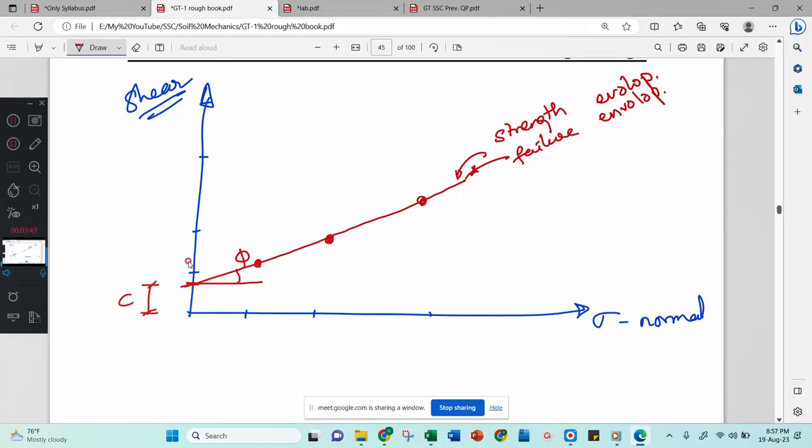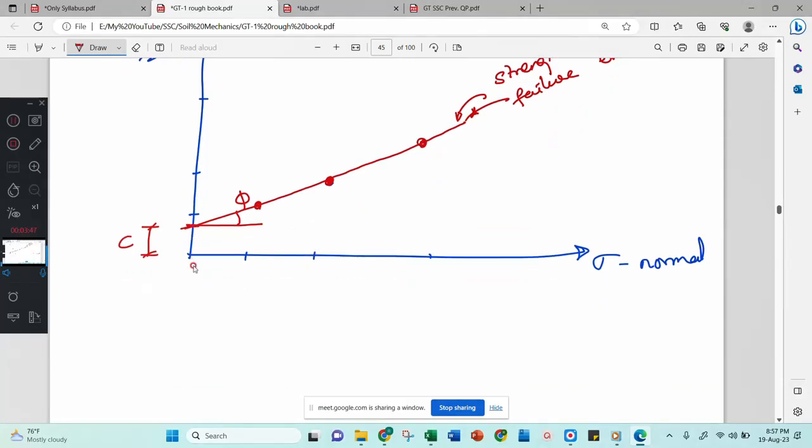Now you have got this. Then what are C and phi? Before that I will explain the equation of this curve, how to obtain the equation of the curve. Now this looks like an x and this looks like a y, therefore this is a straight line. Then y equal to mx plus c is the straight line equation. I will rewrite it as c plus mx.